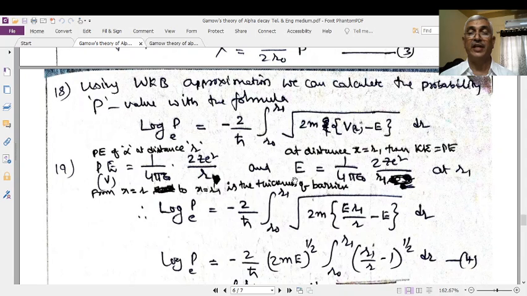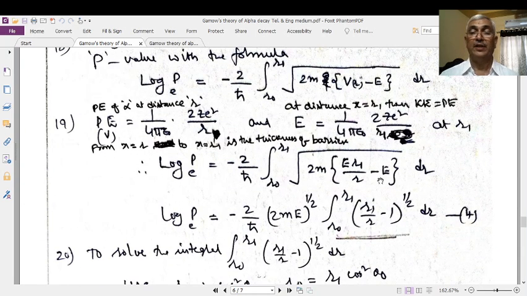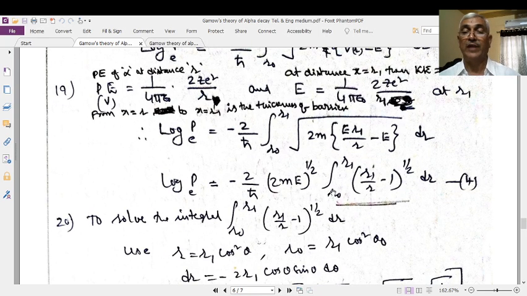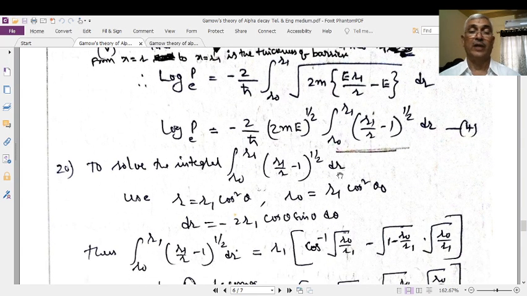R is in the denominator, therefore it is E, R1 by R minus E. Therefore, E is also a common factor, and that's why root of 2mE is a common factor. Therefore, (2mE) to the power of half, integral R0 to R1, (R1 by R minus 1) whole to the power of half dR. Okay, our problem is only to solve this integration.